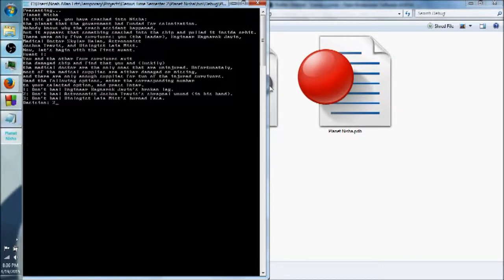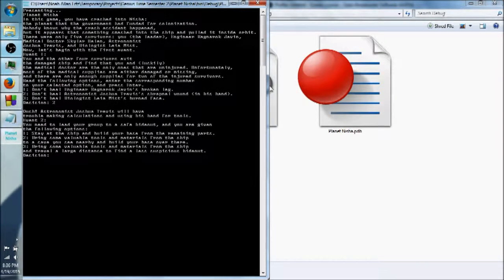So if I push 2 and enter, what happened was it read my input, number 2, and in the if and else statement that I created, it went to the else if statement that said, if option is 2, which is a comparison using the equals equals, or double equals, sign, then it will do everything that it has in that little bracket.